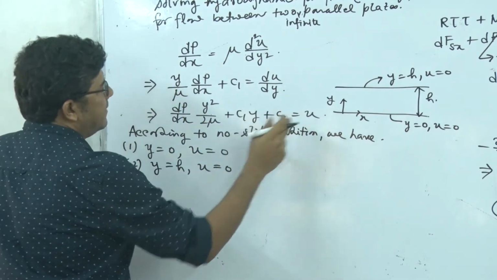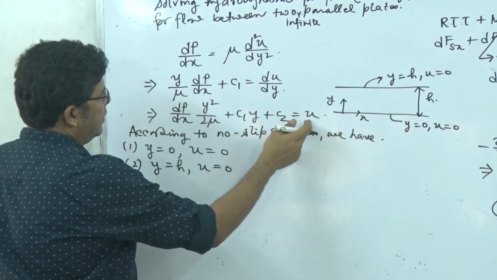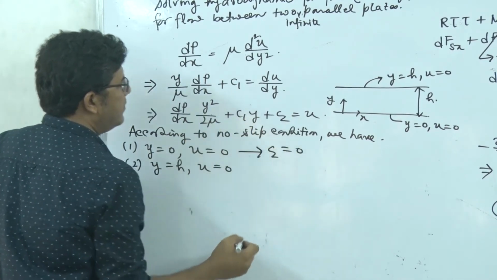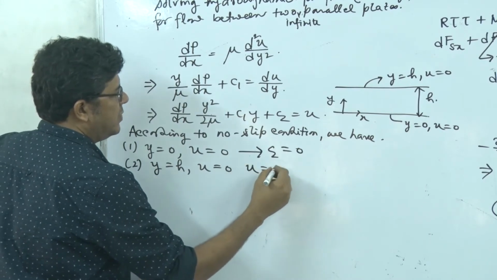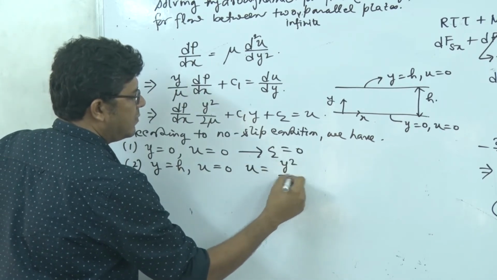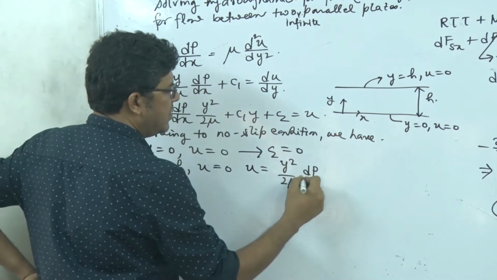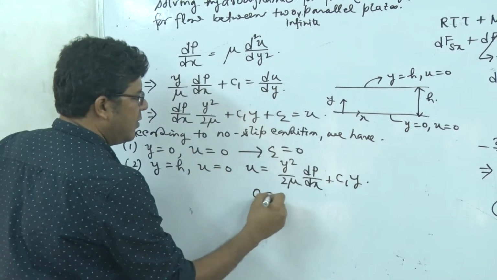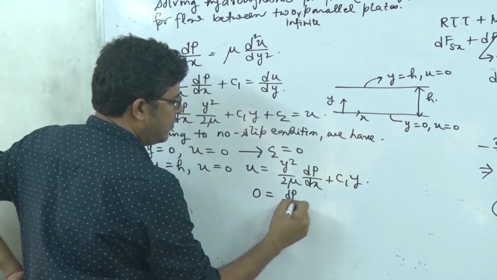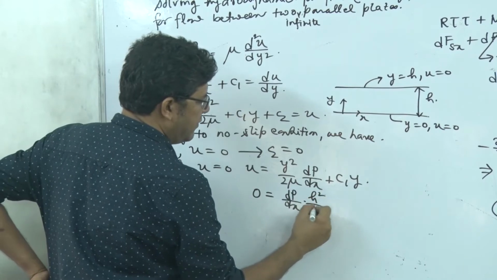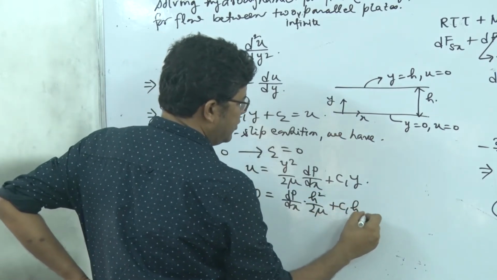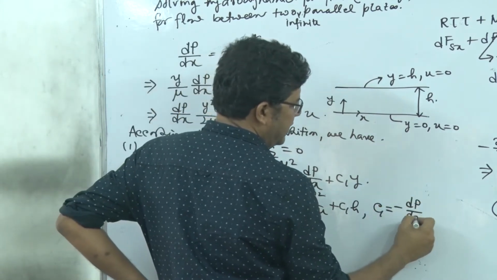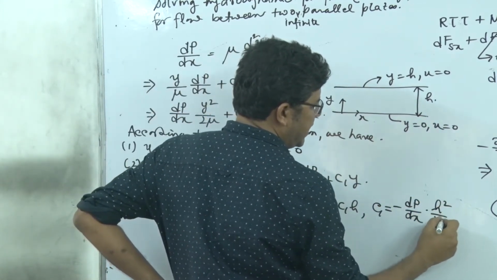So you see that whenever I am writing u equal to 0 here, y is equal to 0, so c2 from here is 0. So our equation changes to u is equal to y square divided by 2 mu dp dx plus c1 into y. So this is 0 when y is equal to h. So that is h square divided by 2 mu plus c1 into h. So obviously c1 is equal to minus of dp dx into h square divided by 2 mu.